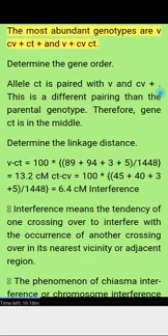Parental genotypes: the most abundant genotypes are the two parental types. Determine the gene order. Allele court is paired with B and CB plus. This is a different pairing than the parental genotype. Therefore, gene court is in the middle.